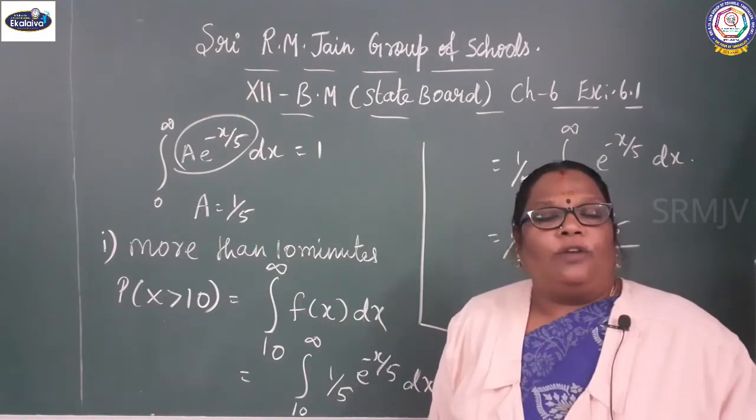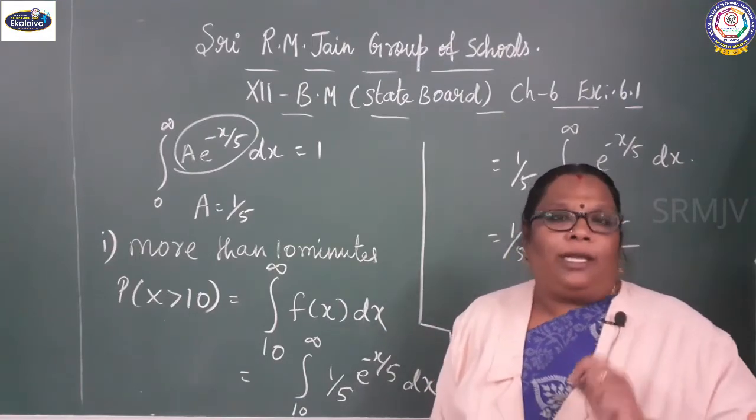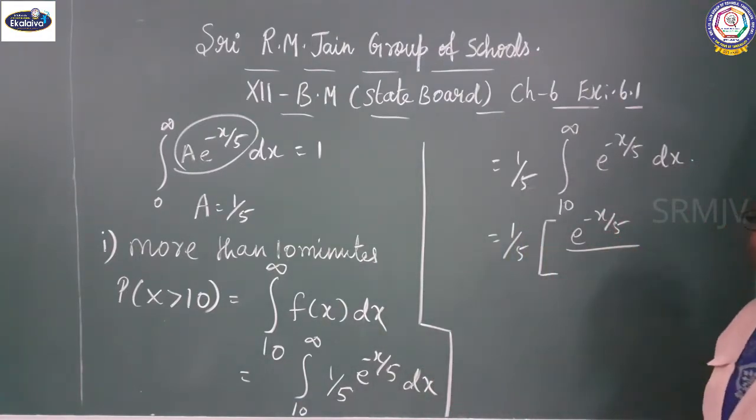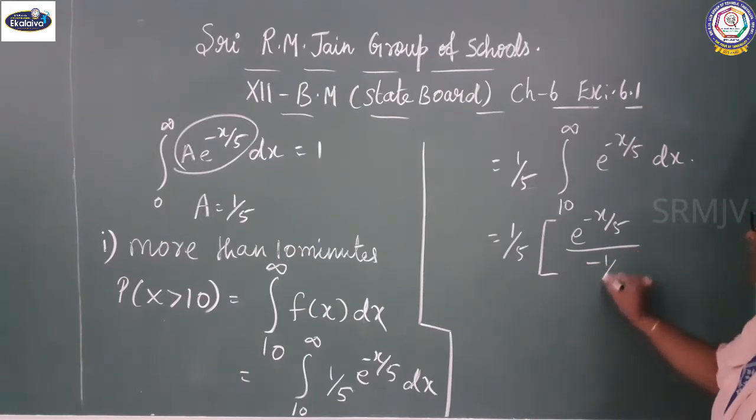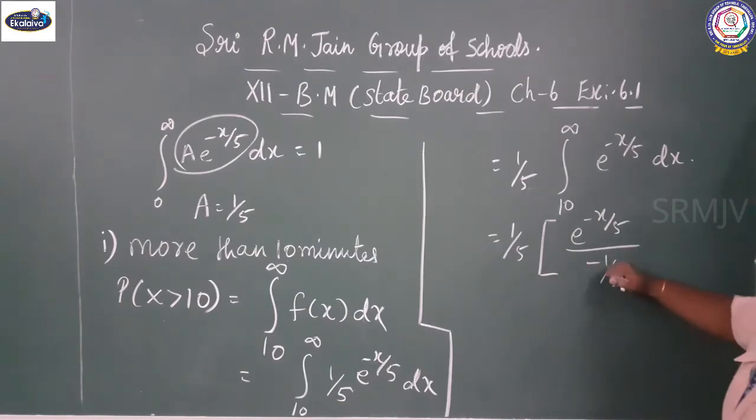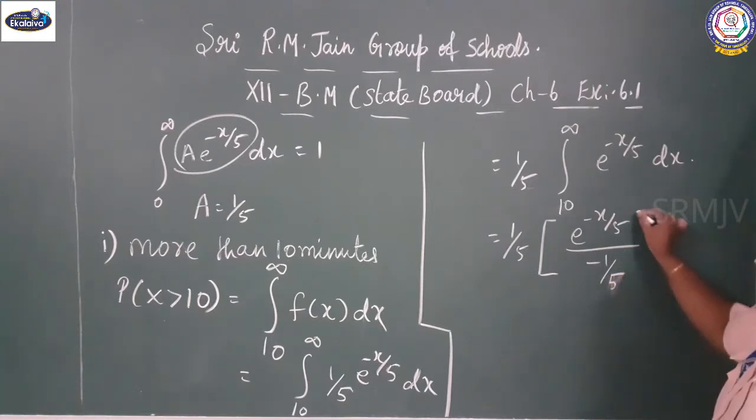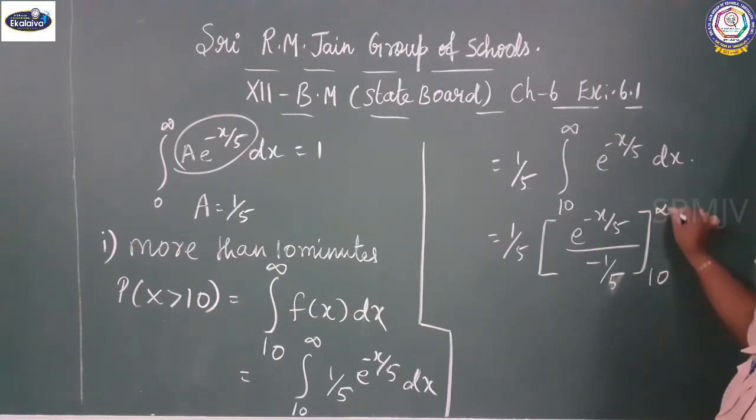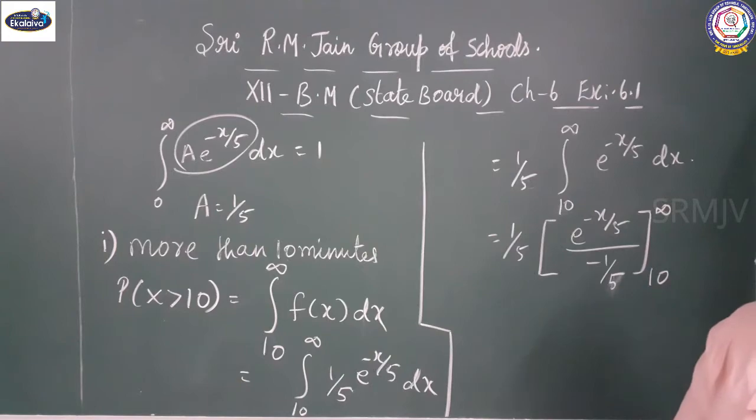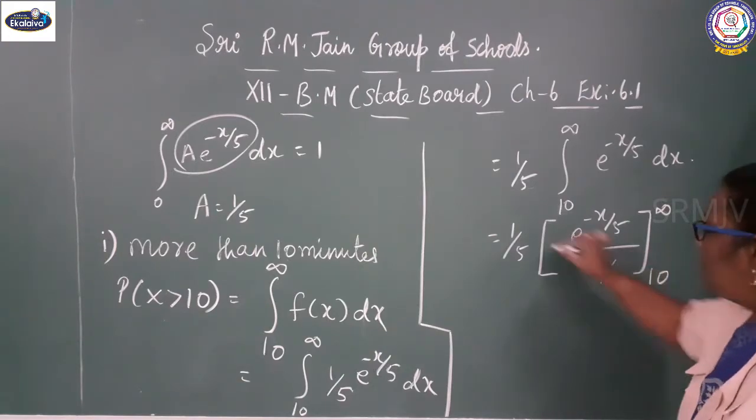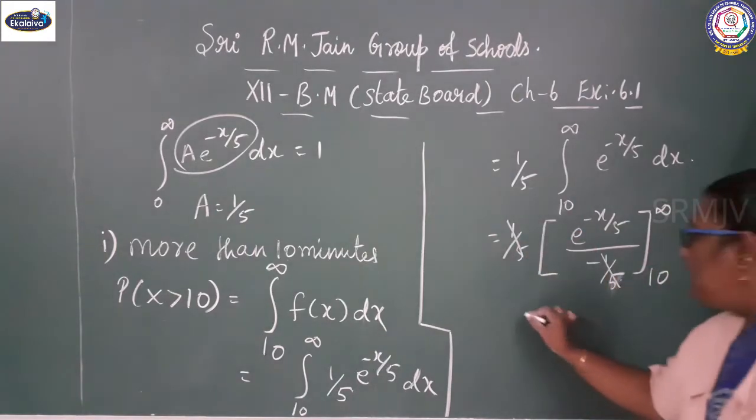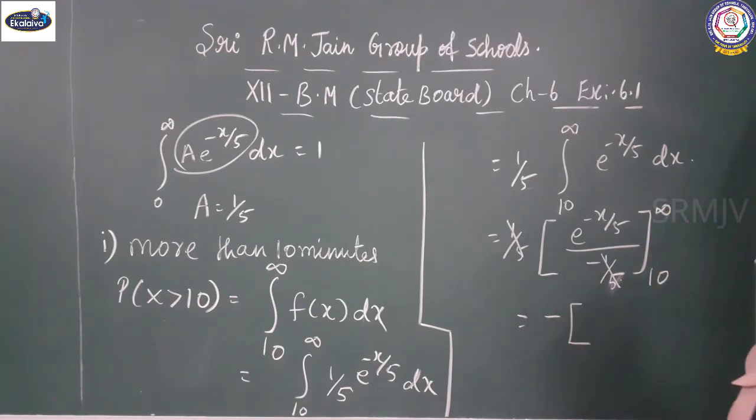That x coefficient you can write in the denominator. What is the x coefficient here? Minus 1 by 5. Limit is 10 to infinity. 1 by 5, 1 by 5 get cancelled. Minus e power minus x by 5, the limit is 10 to infinity.